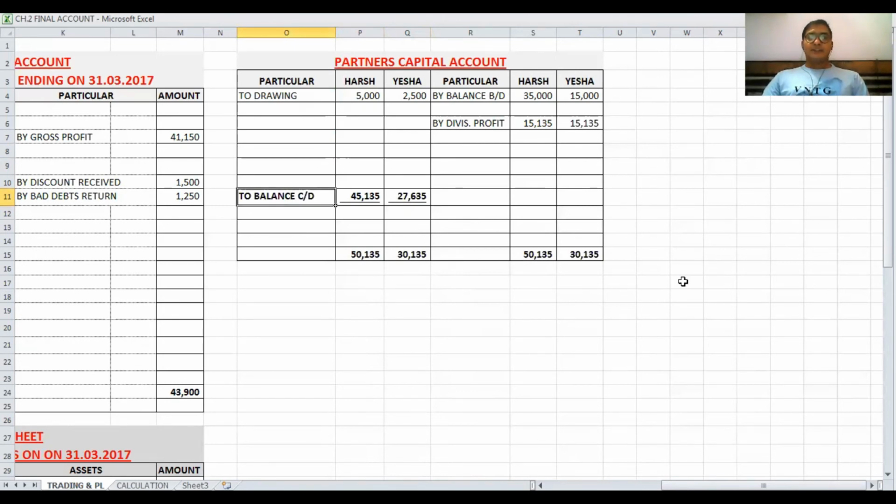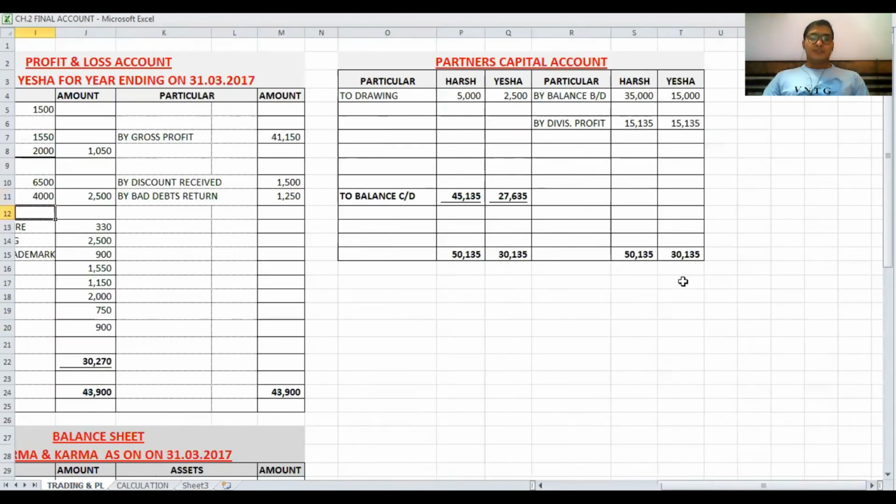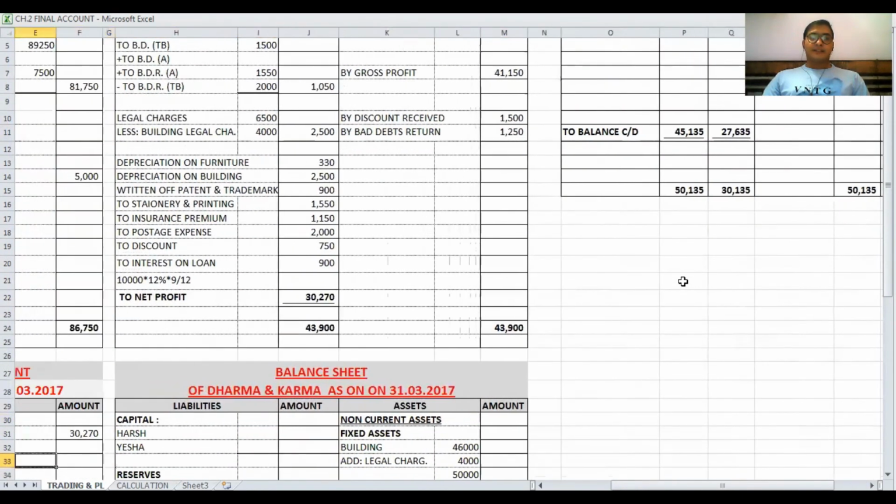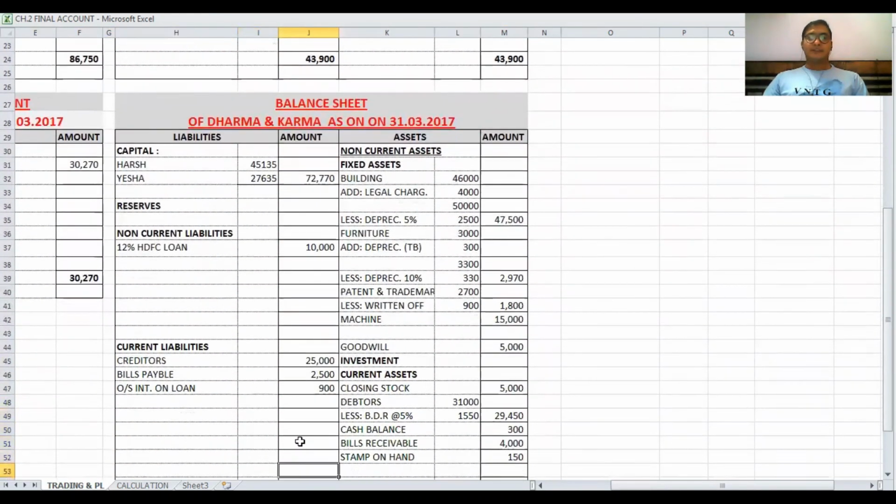At last this balance is transferred to the balance sheet. Capital for Harsh is 45135 and Yesha 27635, that is this amount. Okay. Now total of Harsh and total of Yesha is 72770.